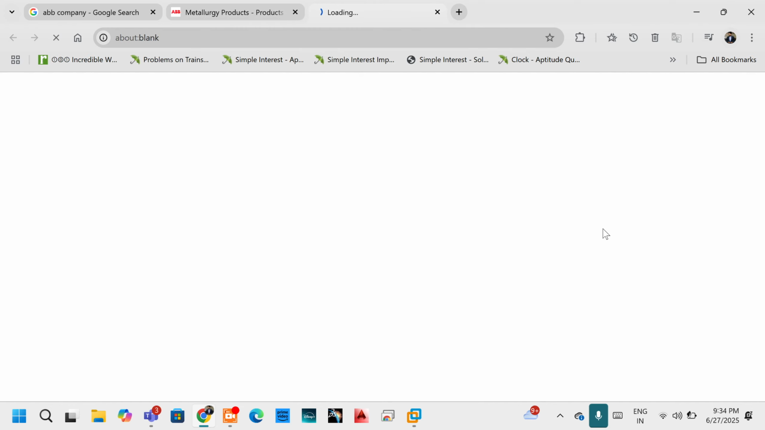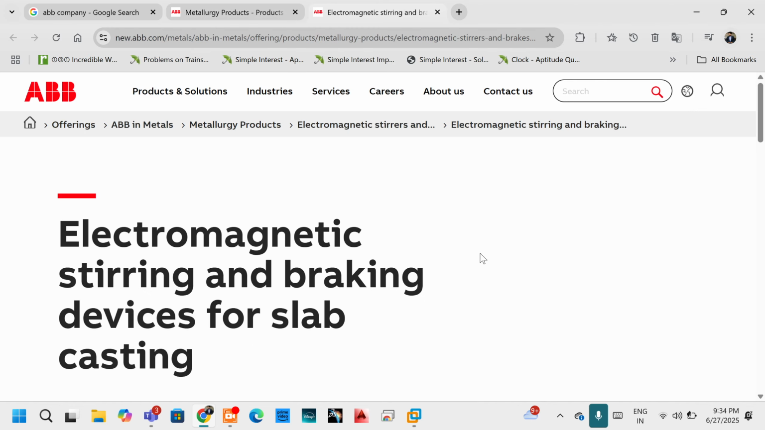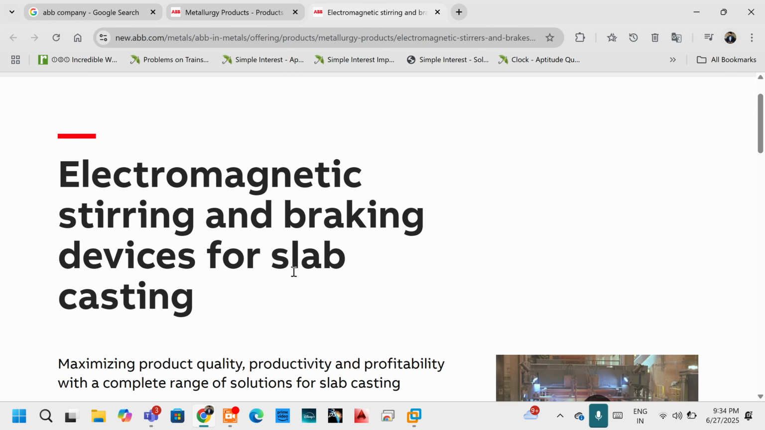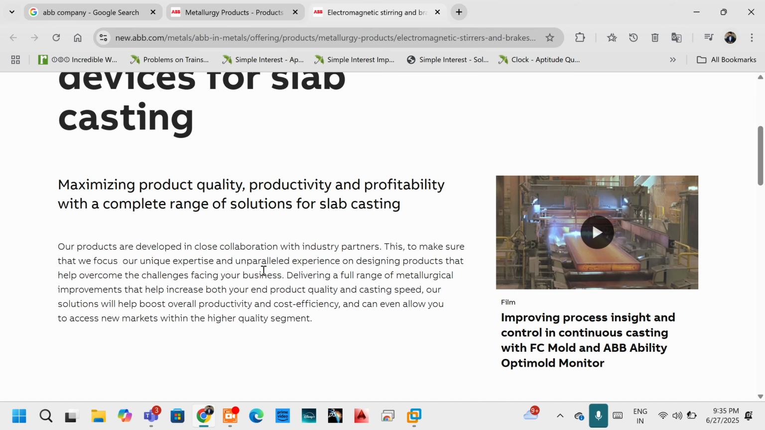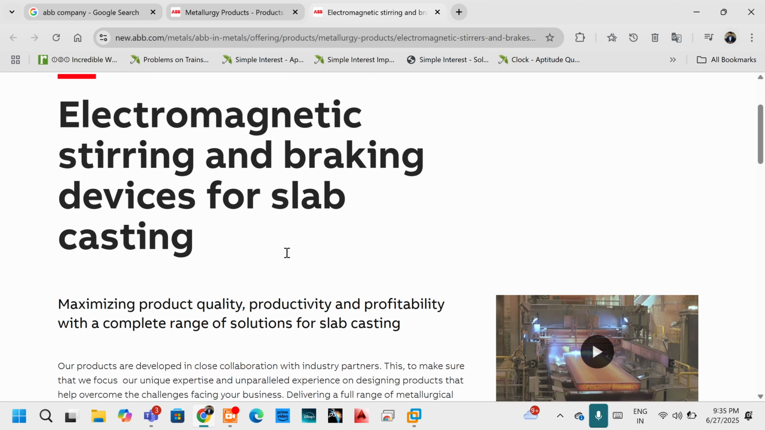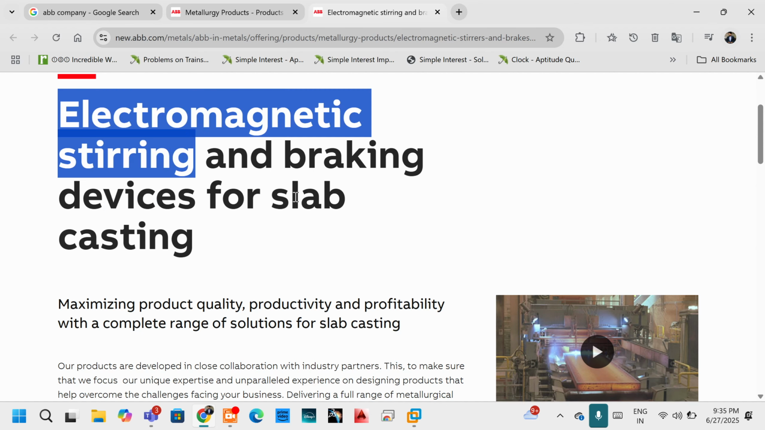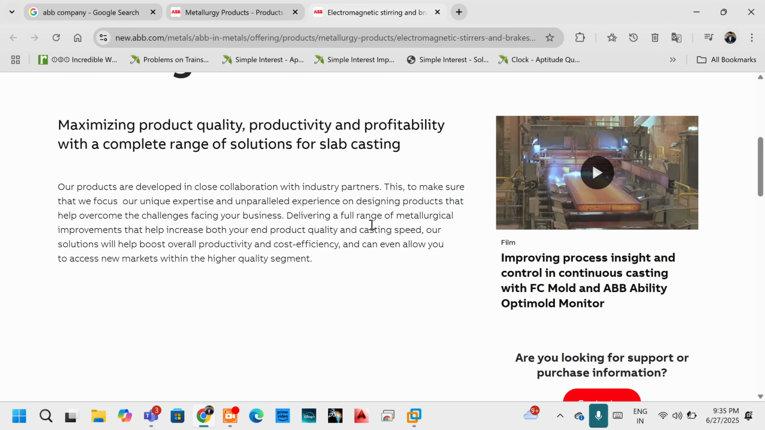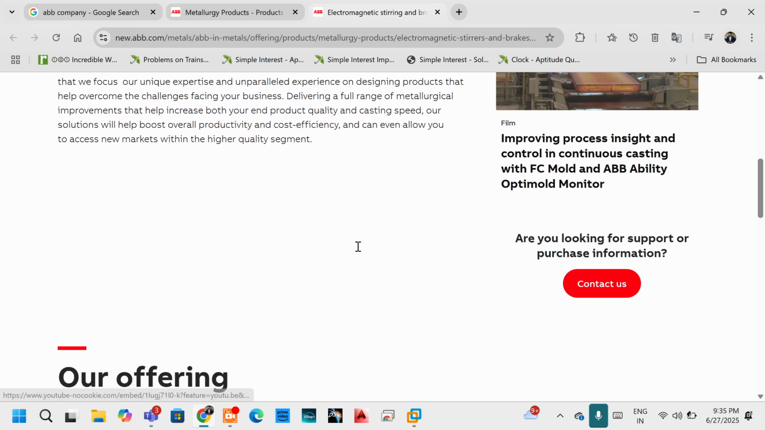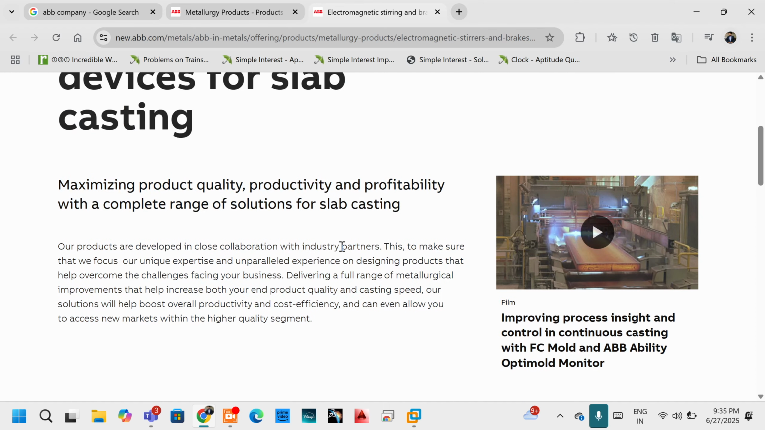So let us go for slab casting. Let us see what they're doing. Electromagnetic steering and braking devices for slab casting. So these are the products they are manufacturing, right? They're braking devices and electromagnetic steering for slab casting. So as you can see, the process is very complicated here. So they are manufacturing that kind of things.